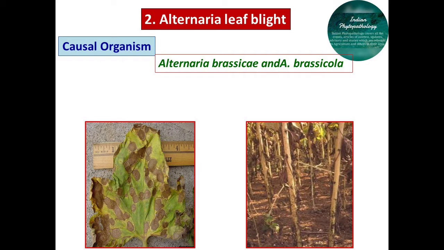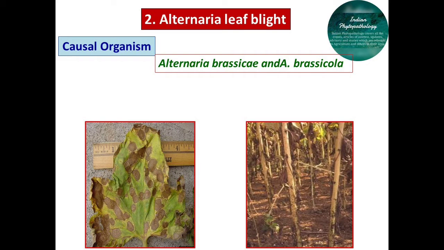It occurs on all varieties in the winter season and spreads rapidly during the rainy season. This disease has been reported to reduce seed yield by 27 to 80% and oil yield by 17 to 35%. The disease also affects the quality of seeds, which adversely affects seed germination and vigor of seedlings.